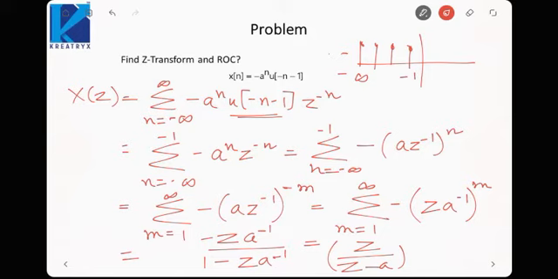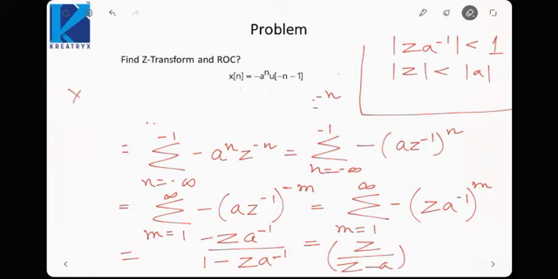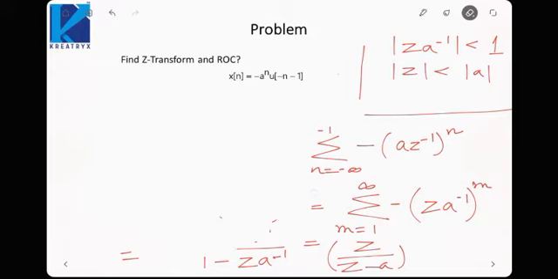So now if we talk about the ROC, I would say that mod of z a inverse should be less than 1. So I would say mod of z should be less than mod of a. That is, this time my ROC would be inside the circle of radius a. It would be the interior region of the circle of radius a.